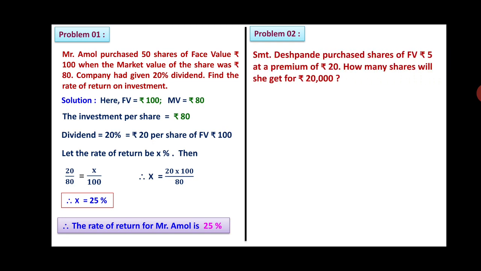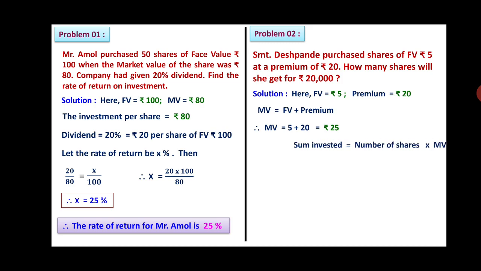Problem number 2 now. Srimati Deshpande purchased shares of face value rupees 5 at a premium of rupees 20. How many shares will she get for rupees 20,000? Friends, here face value is 5 and premium is 20. Therefore, market value is equal to face value plus premium. Therefore, market value will become, on substitution, 5 plus 20, which is rupees 25.